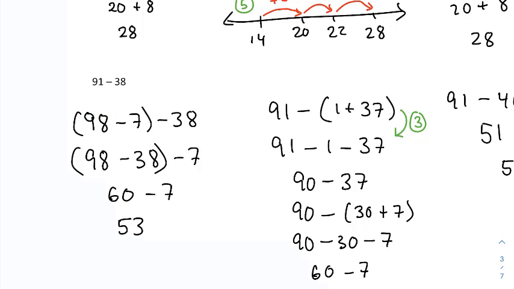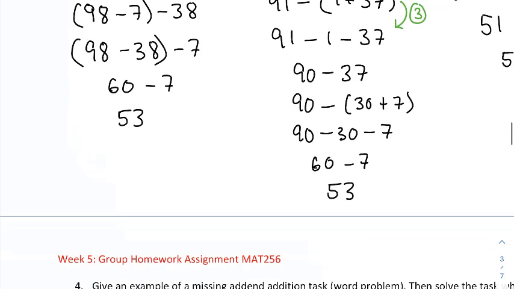Ask yourself, is this allowed? If you have a certain amount, 98, and then you remove 7, and then you remove 38, does it matter to you if you remove those same 2 amounts but in the opposite order? The answer to that is it should not matter. Right? If you're doing subtraction and then more subtraction, it doesn't matter which order you do the subtraction in. Now, that's not me saying that subtraction is commutative, right? To say subtraction is commutative is to suggest that 5 minus 3 is the same as 3 minus 5, which we're going to see is not true.